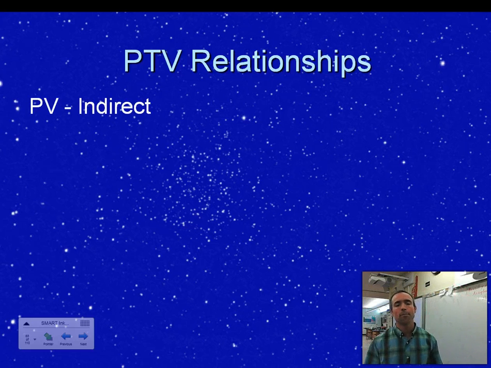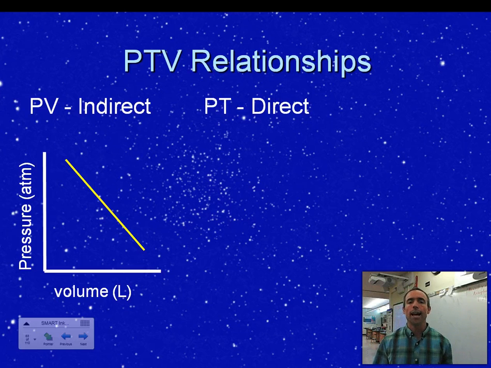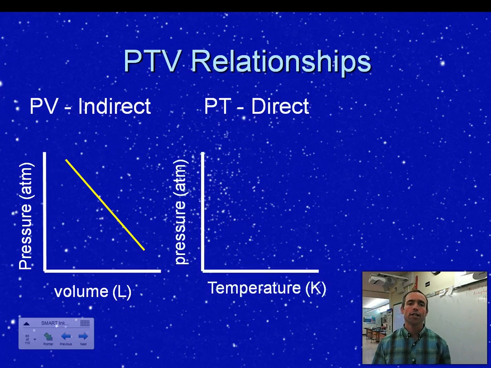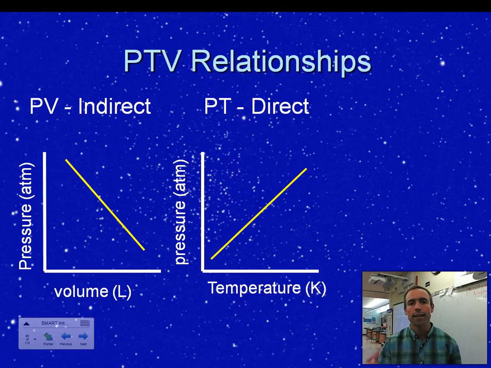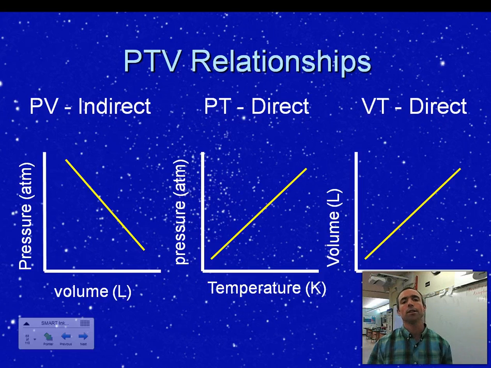Okay, so if we looked at, for example, pressure and volume, that is an indirect relationship. As you decrease the volume of a gas, the pressure will go up. As the volume of a gas gets bigger, the pressure goes down. So that's an indirect relationship. Next, we'll look at pressure and temperature. That's a direct relationship. As you increase the temperature of a gas, the pressure will also increase, and vice versa. And lastly, temperature and volume, that also is a direct relationship. The more you heat up a gas, the more space it will take up. The graph would look similar to the previous one.